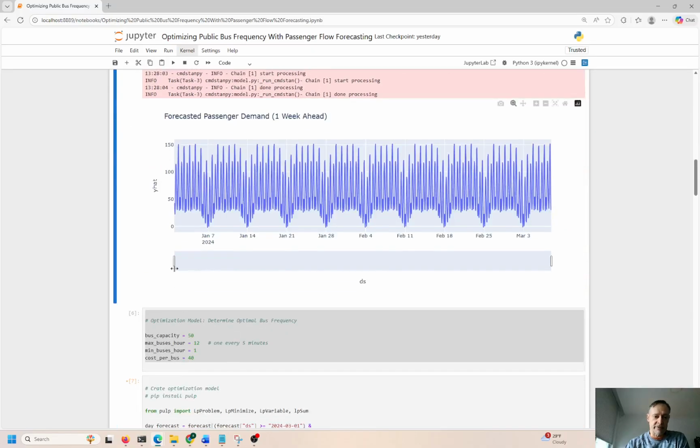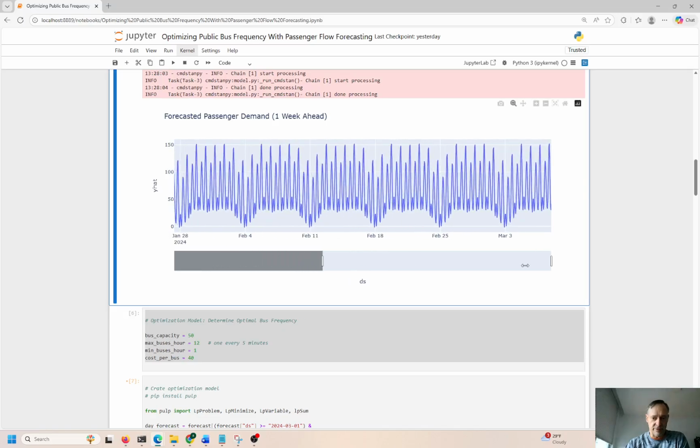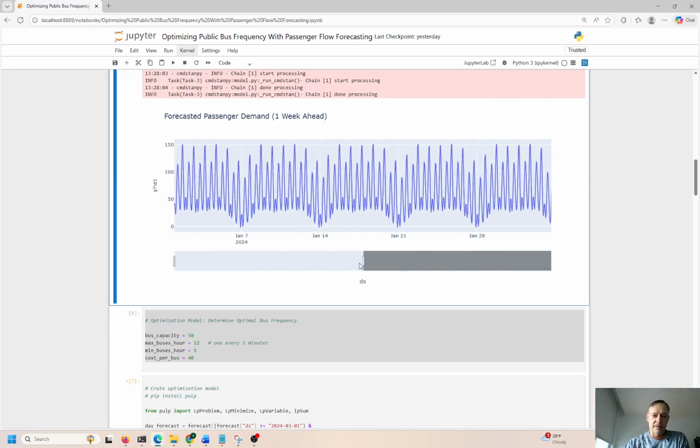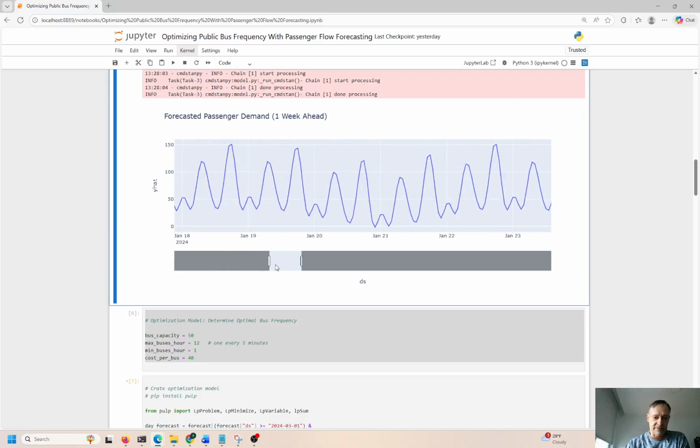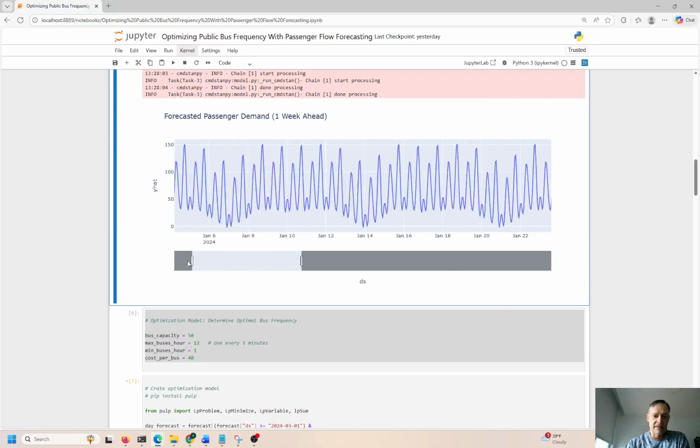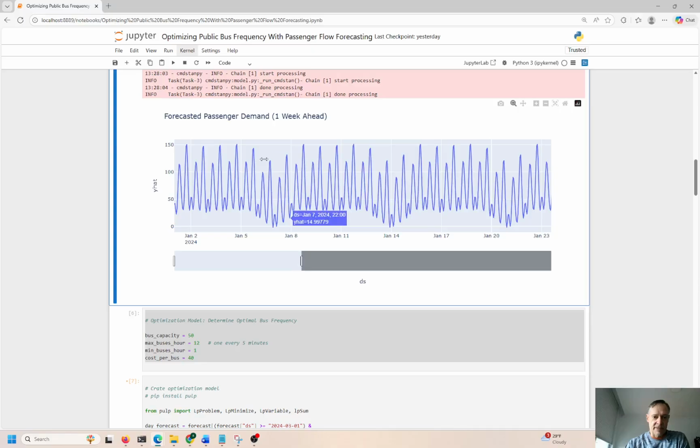This is what the chart looks like. I just plotted that. You can zoom in, zoom out. You can see the time series over here, and you can see that this is pretty consistent and repeatable, right? So based on the time of day, right? This is 1800 hours, so this is like 6 p.m. in the evening. This is about 7 o'clock in the morning. Every time it's morning peak and evening peak rush hour, it spikes up, and overnight it goes down. In this case, goes down to almost zero.